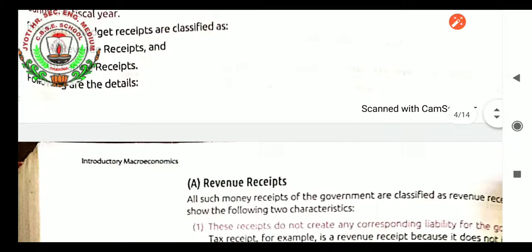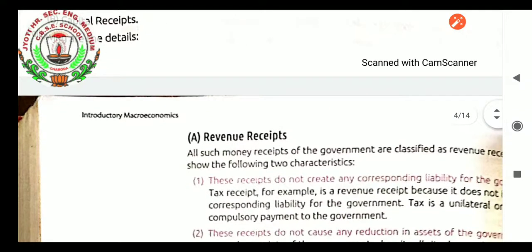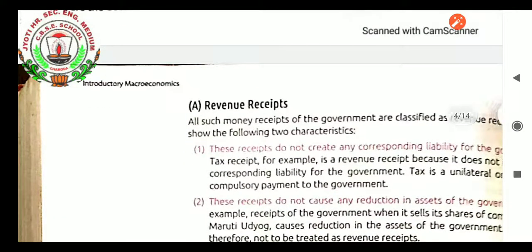Following are the details about revenue receipts. What all things will come in revenue receipts? All such money receipts of the government are classified as revenue receipts that show the following two characteristics. Very first, these receipts do not create any corresponding liability for the government. Tax receipt, for example, is a revenue receipt because it does not add a corresponding liability for the government. It does not add liability because they don't have to pay back anything. That will come in revenue receipts.